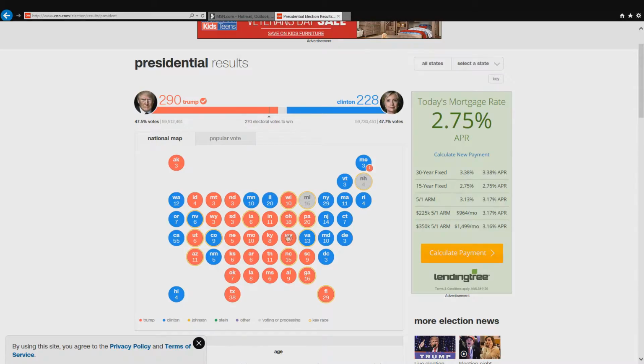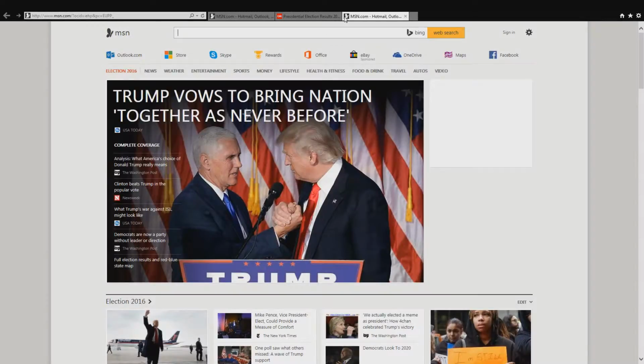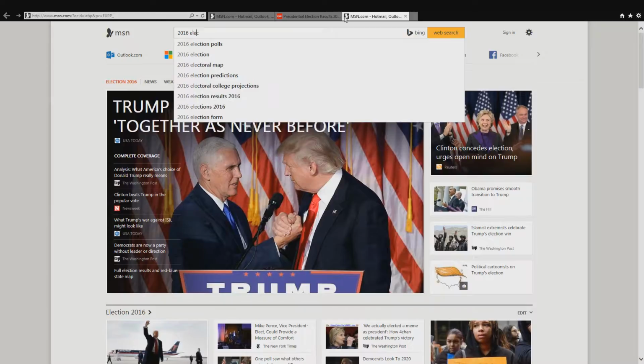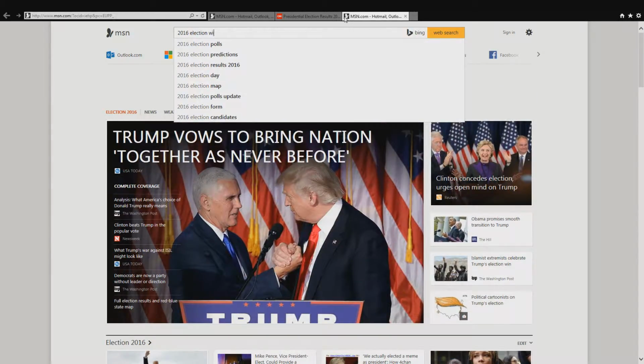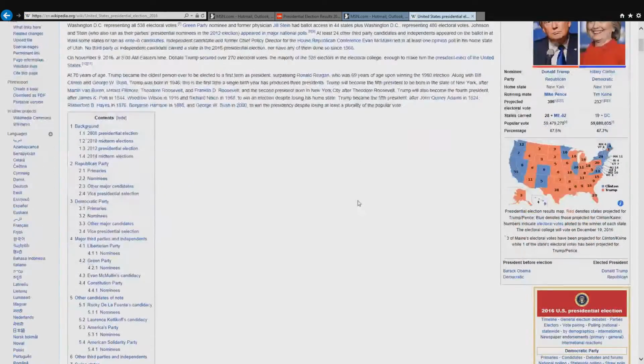This is the map that we have right now. Washington, Oregon, California all go to Clinton. We got Texas. That Texas was really close. That's what really astounded me. But what we're really going to be talking about here is what happened and what went wrong for Clinton.